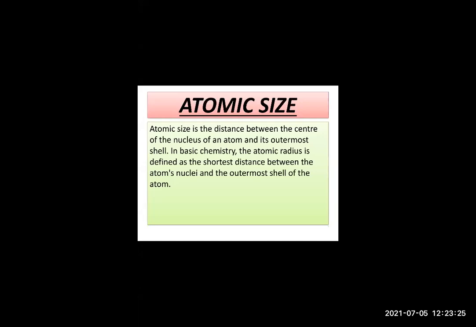Note down, students, what is the unit of atomic radius? Picometer, PM. You can use the short form PM. Now PM is very small compared to nanometer, NM. So 1 PM is how many meters? 10 raised to minus 12 meters. So very small. We can measure this atomic radius in the unit called picometer.